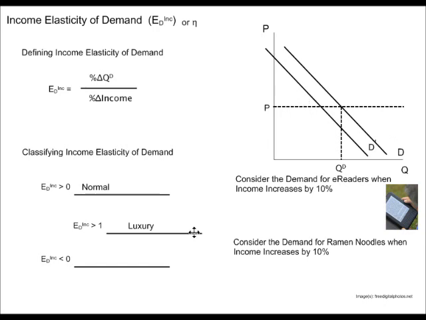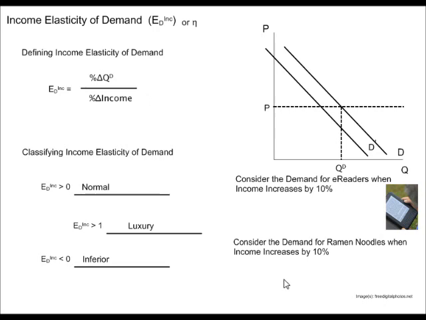I even had it shifting to the left there, right? You could think about if income increases and demand shifts to the left, what kind of goods have that property? Those are things like ramen noodles and other goods that are inferior. From the equation, how could we get a negative value? Well, we'd need opposite signs in the numerator and denominator. So it could be that my income increased and my change in quantity demanded was negative. Things like ramen noodles have that.